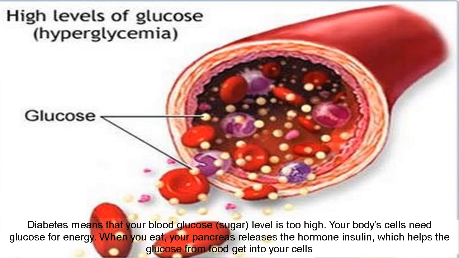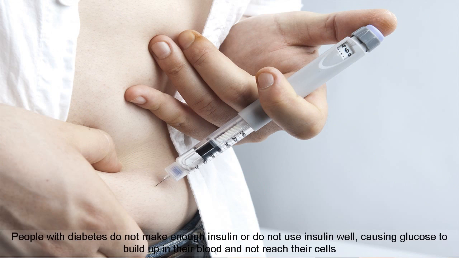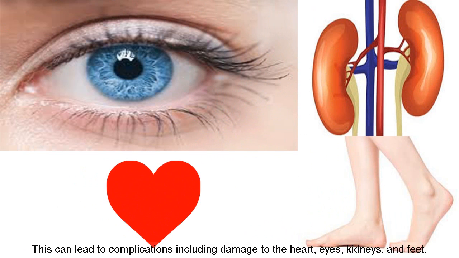Diabetes means that your blood glucose, sugar, level is too high. Your body's cells need glucose for energy. When you eat, your pancreas releases the hormone insulin, which helps the glucose from food get into your cells. People with diabetes do not make enough insulin or do not use insulin well, causing glucose to build up in their blood and not reach their cells. This can lead to complications including damage to the heart, eyes, kidneys, and feet.